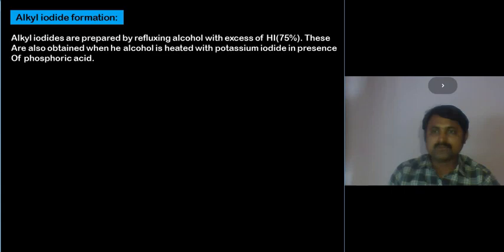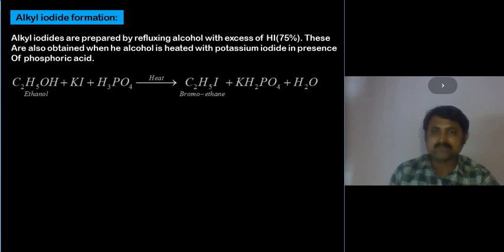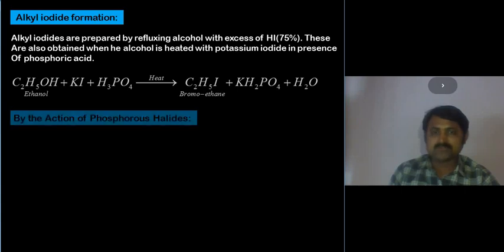Moving on to alkyl iodide formation. Alkyl iodides are prepared by refluxing alcohol with excess of HI, hydrogen iodide, which must be 75%. Potassium iodide and orthophosphoric acid can also be taken to control the reaction. Bromoethane is obtained, and iodoethane is obtained in the process.